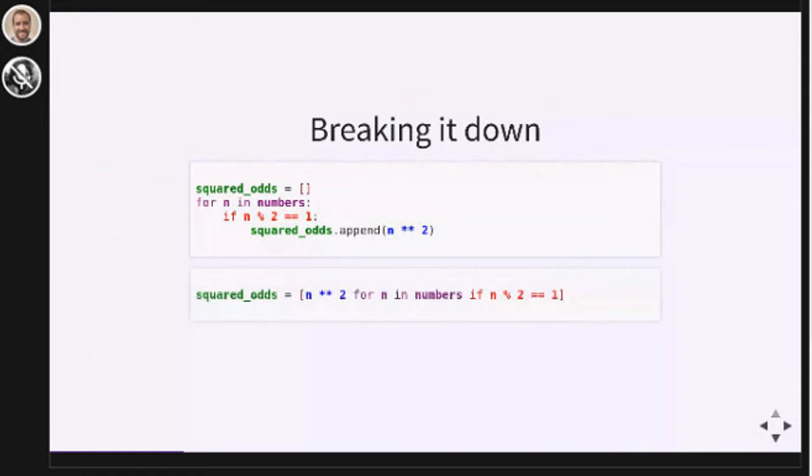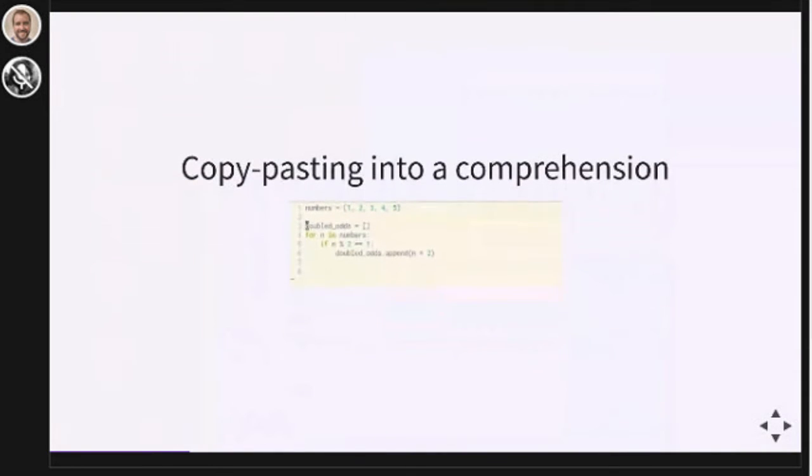Here are the same items highlighted in our comprehension. Notice that our comprehension contains pretty much the same information as our for loop, except that we aren't repeating the variable names and we don't have to type append. Loops and list comprehensions are so similar that you can actually copy paste your way from a for loop to a comprehension. Let me show you how to do that.